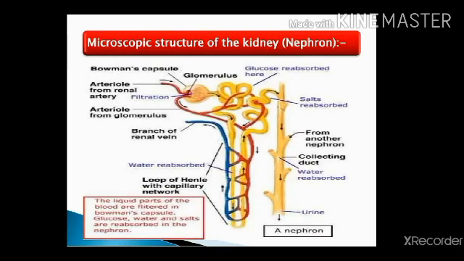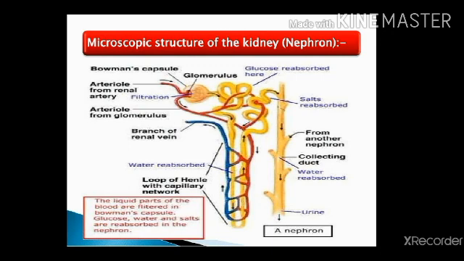This diagram shows the detailed structure of the nephron. In each nephron, an artery which carries the blood is called the afferent arteriole, and an artery which leaves the nephron is called the efferent arteriole. The cup-like structure is called the Bowman capsule, which is a double-walled structure. In this cup-like structure, the network of capillaries is called the glomerulus.